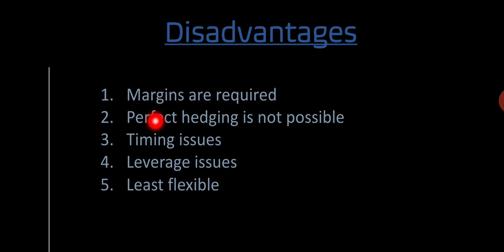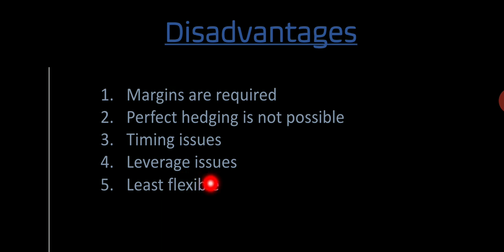And the next drawback is the timing issues. Futures contracts come with definite expiration dates. That is, the expiration dates are fixed in the contract. Even if you have established fixed prices for the assets in the contract, those prices may become much less attractive to traders as the expiration date approaches. So this is what is meant by timing issues.